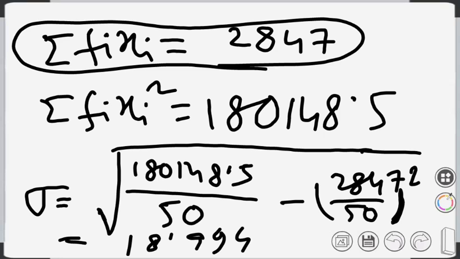So as you can see, the calculation is quite lengthy. If the data has decimal values, you may make mistakes while putting the values in the proper place in the calculator. So it's quite possible that you can make a mistake while calculating. But the process is not that difficult. Just follow the process and you can find out the standard deviation this way. So next day, we'll find out how to simplify the calculations.